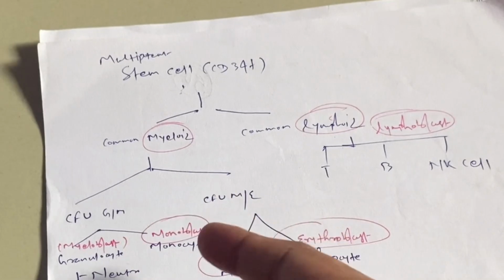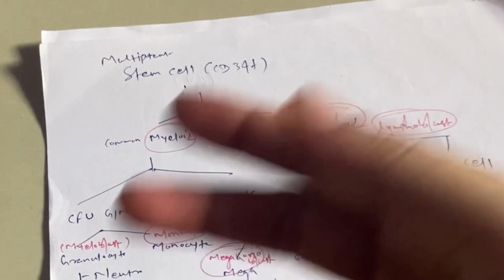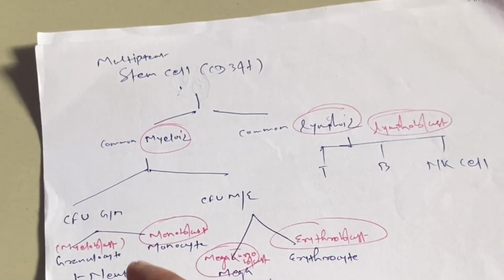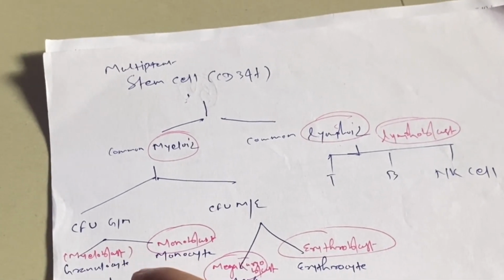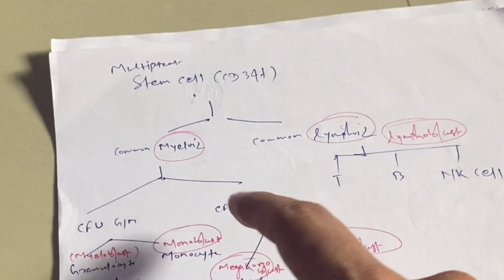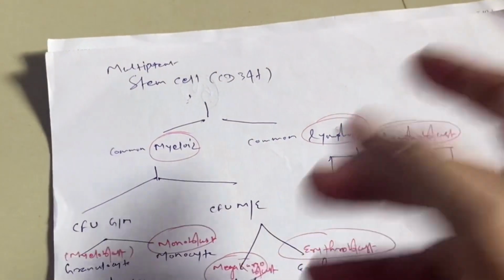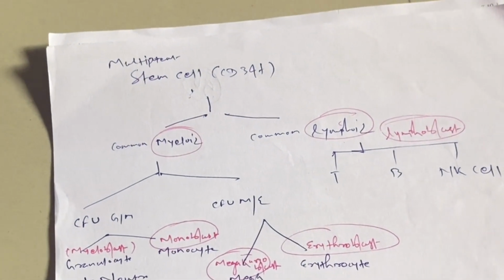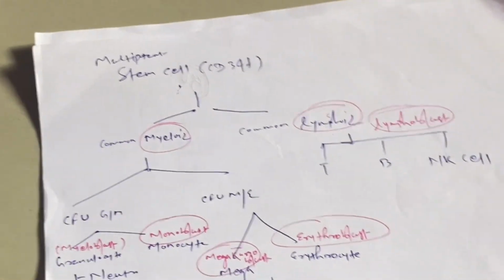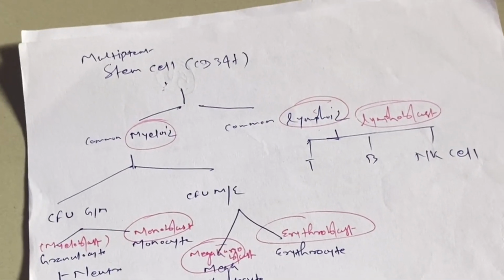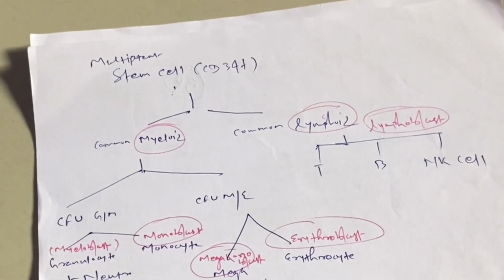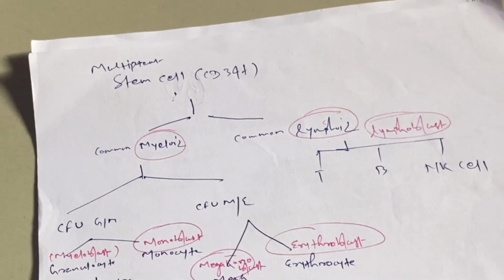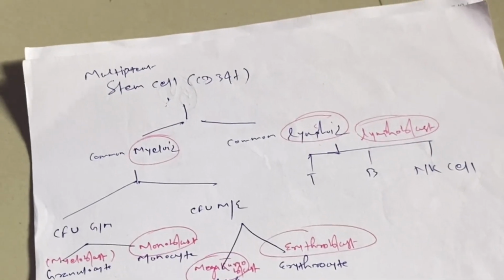From myeloblast, myelocytes are formed. These are the granulocytes. And from monoblast, monocytes and macrophages. Then from the other colony forming unit, megakaryoblast and erythroblast, which form megakaryocyte and erythrocyte. This classification will come in handy in the next cancer discussion.